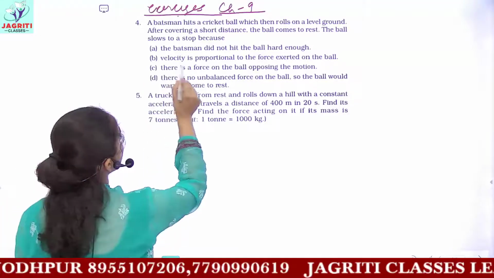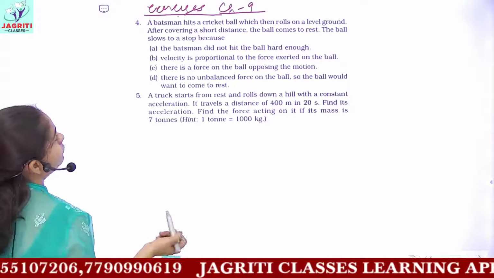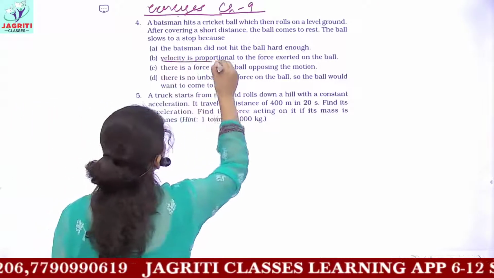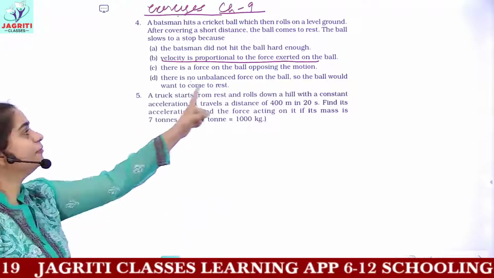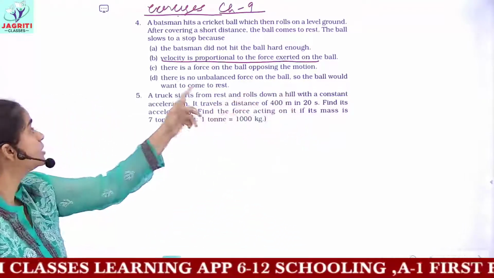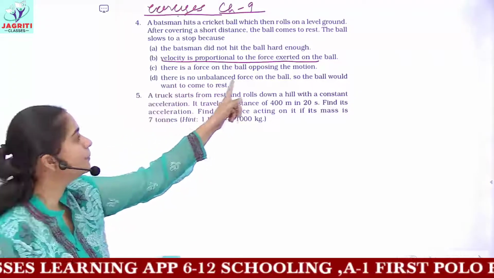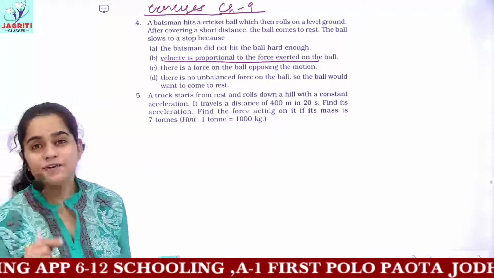The next one is that velocity is proportional to the force exerted on the ball. We have read nowhere that velocity is proportional to the force. Then the third states that there is a force on the ball opposing the motion and thereby the ball is being stopped. The fourth one is there is no unbalanced force, so the ball would want to come to rest. Can you identify the correct option?